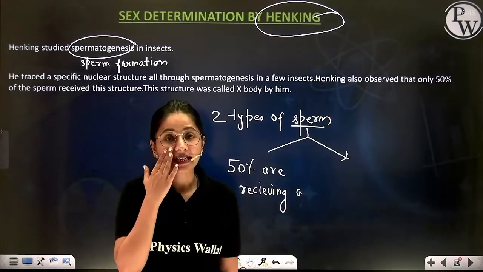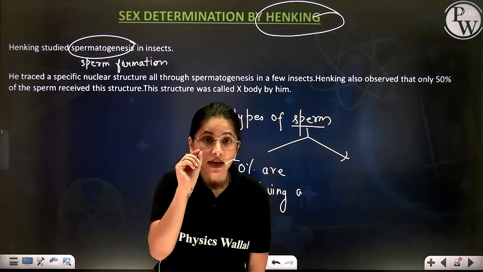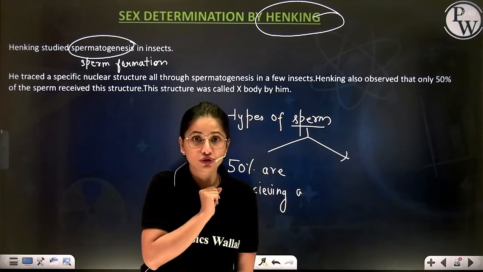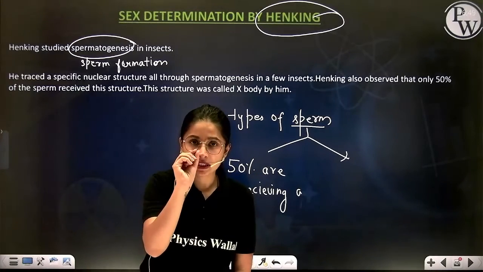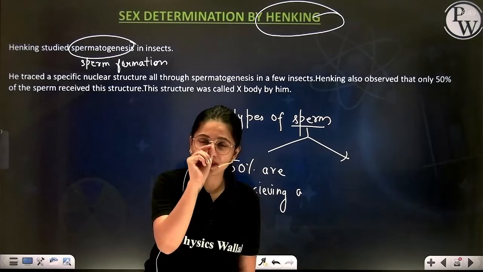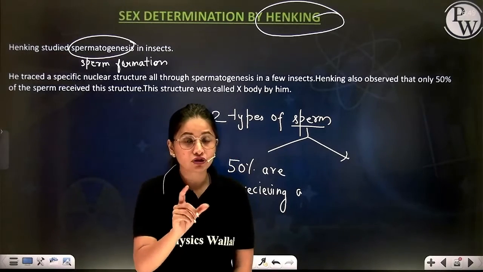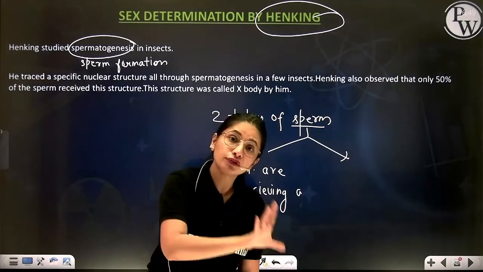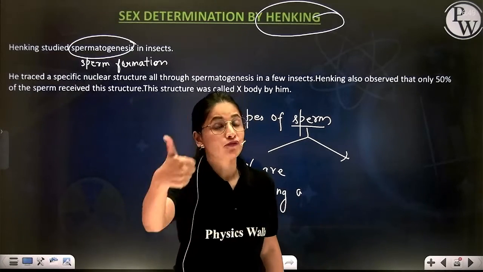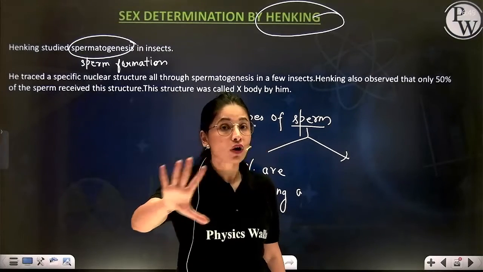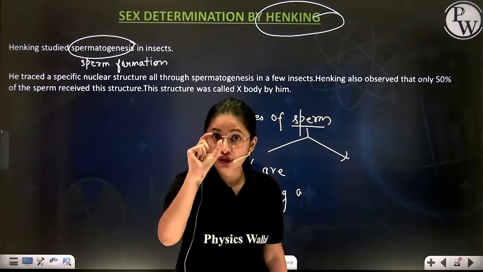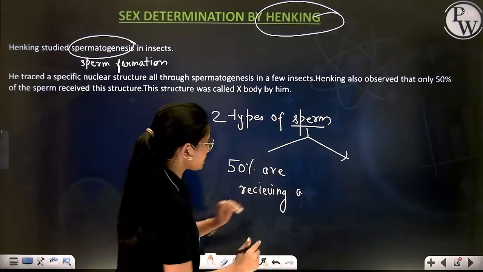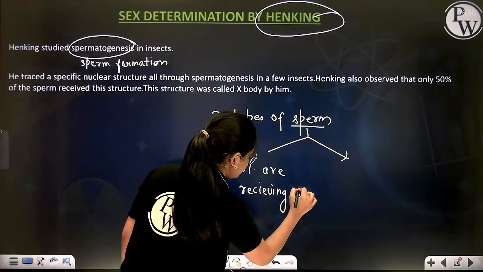Actually, while he was studying spermatogenesis, he was focusing on only one specific chromosome. He saw that this specific structure is received by only 50% of the sperm, and the other 50% of the sperm are not receiving that structure.